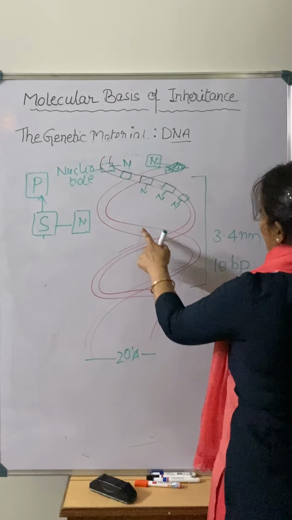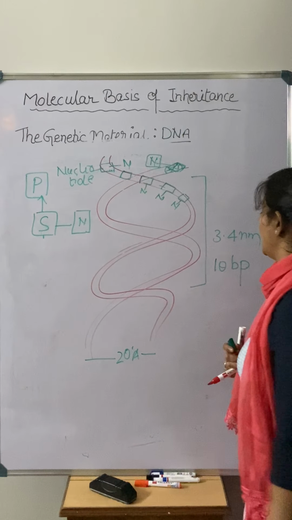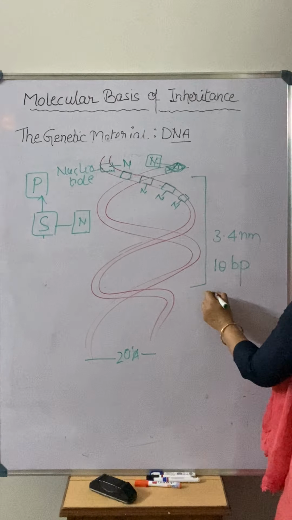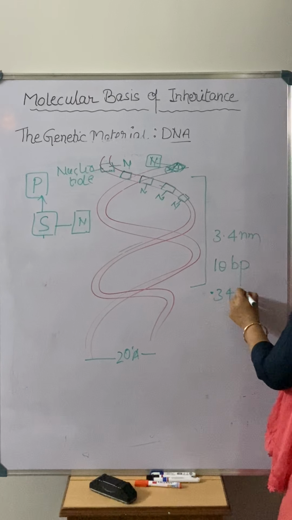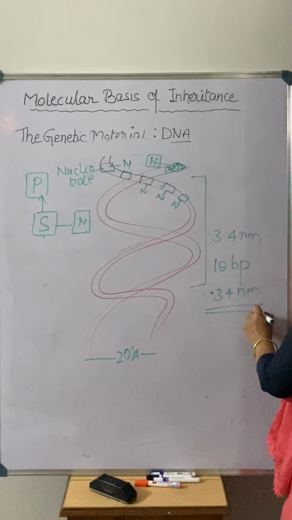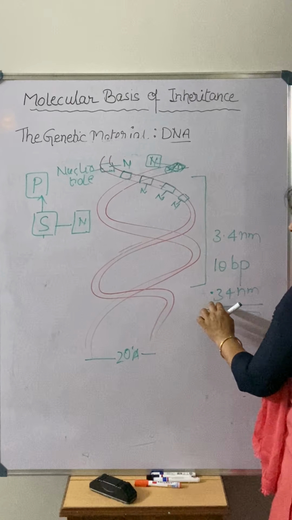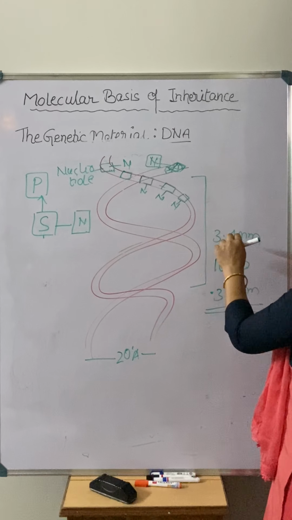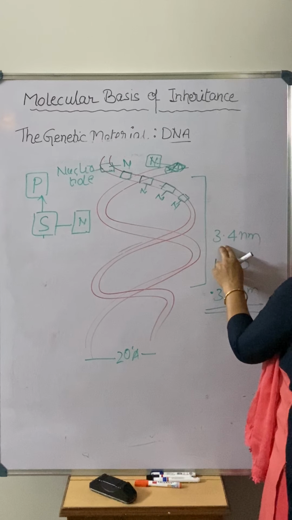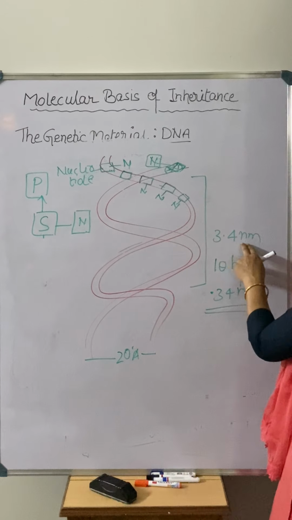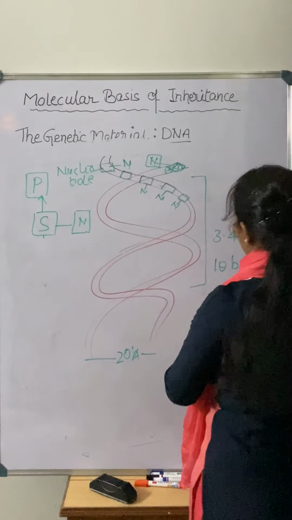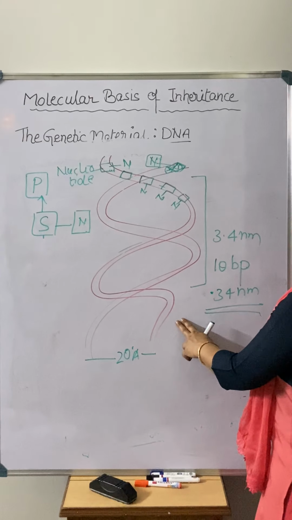And the distance between two base pairs is how much? 0.34 nanometer. Ten base pairs, so one helix is having 3.4 nanometer distance. So this is the data that is related to the DNA structure.